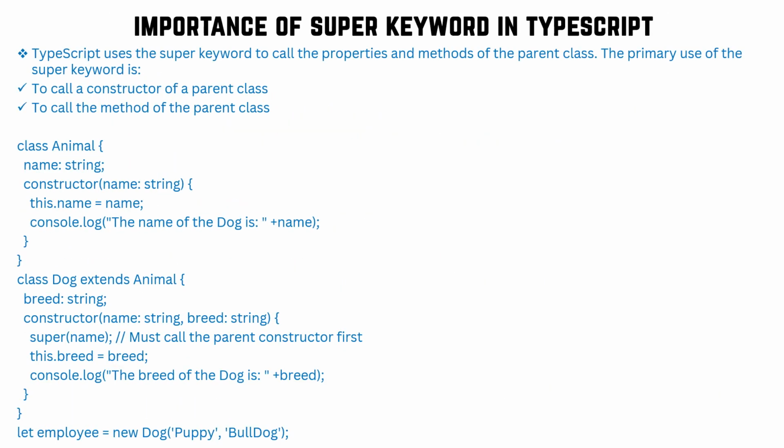Now we'll discuss the importance of the super keyword in TypeScript. During inheritance, mostly we use the super keyword. TypeScript uses the super keyword to call the properties and methods of the parent class directly. The primary use of the super keyword is to call the constructor of a parent class or to call a method from the parent class. So let's see the implementation here.